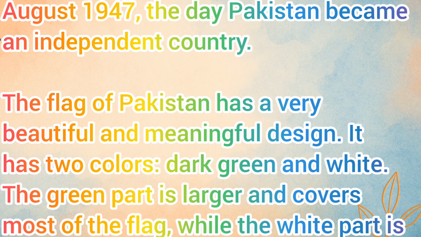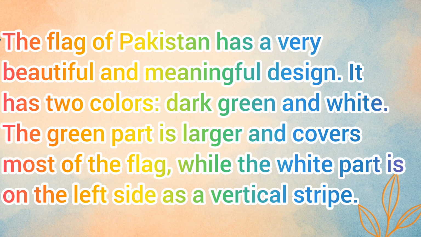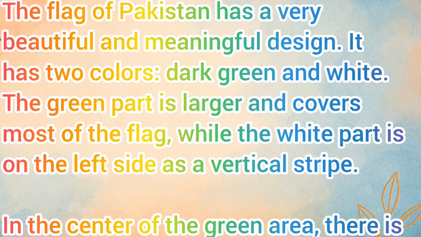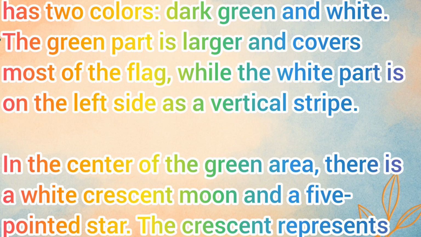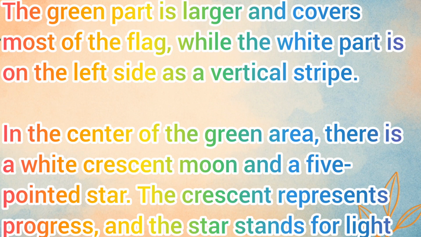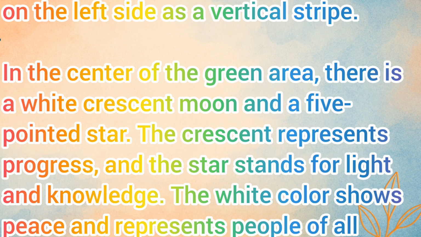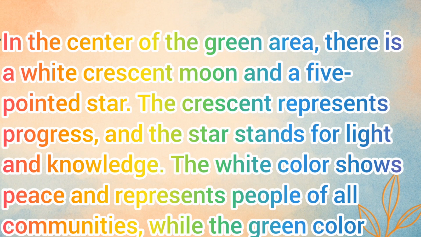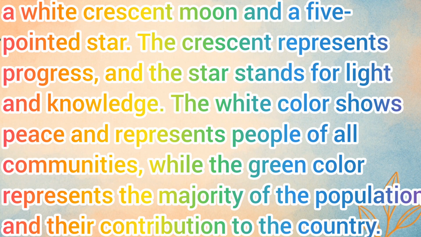The flag of Pakistan has a very beautiful and meaningful design. It has two colors, dark green and white. The green part is larger and covers most of the flag, while the white part is on the left side as a vertical stripe. In the center of the green area, there is a white crescent moon and a five-pointed star. The crescent represents progress, and the star stands for light and knowledge.